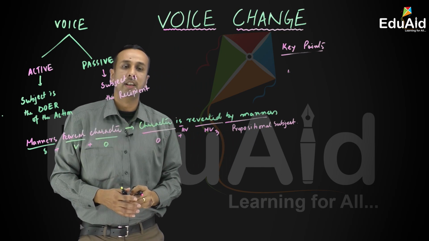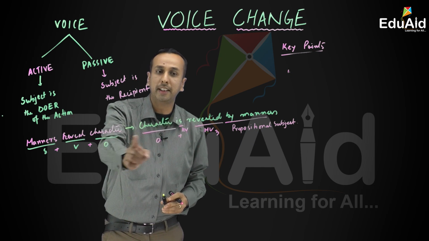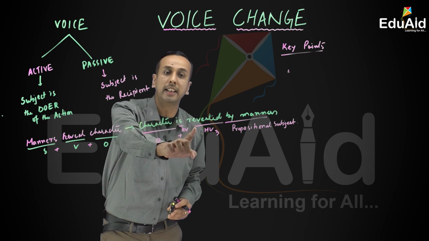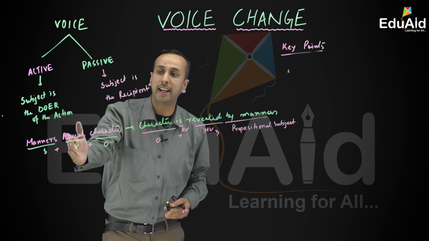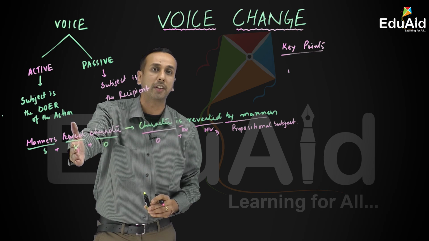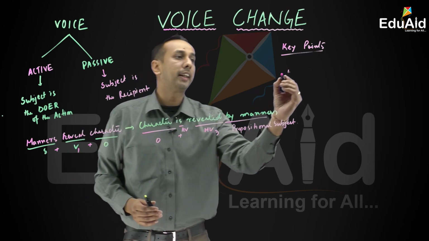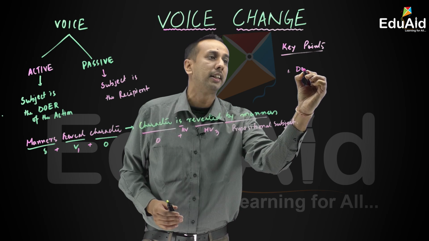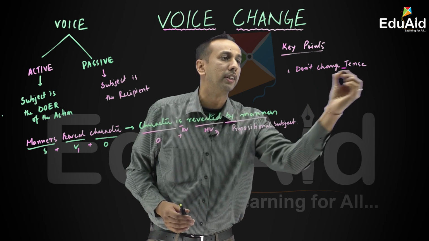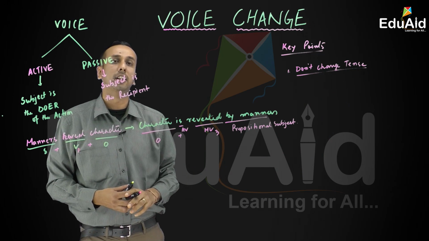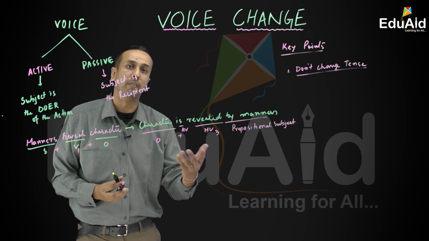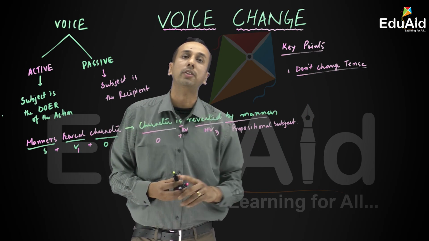Number one, just pay attention to the sentence given here. The auxiliary verb used in the sentence is: Manners reveal character. Character is. ইয়াত আমি was লিখা নাই. Is কিয় লিখিছো? Active আমাৰ tense to present আছে. That's a key point to recall that we cannot change the tense. Don't change tense while you change voice. So আমাৰ যাতে টেন্সৰ পৰিৱৰ্তন নহয় যেতিয়া আমি ভয়েস চেঞ্জ কৰিম. So don't change tense while you change the voice.